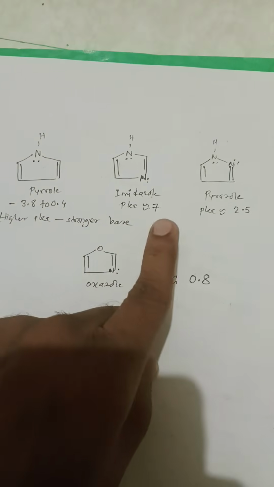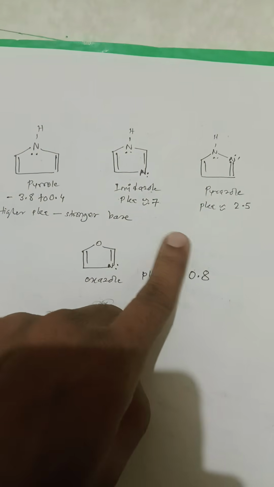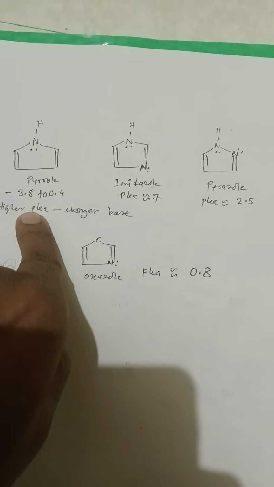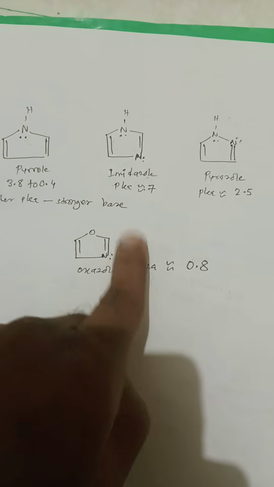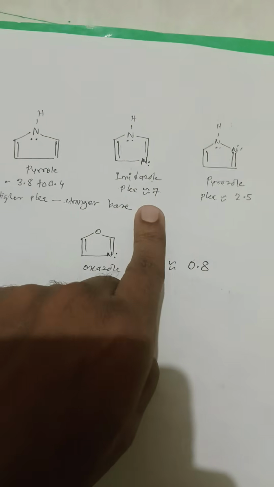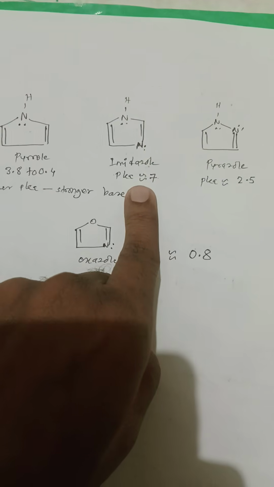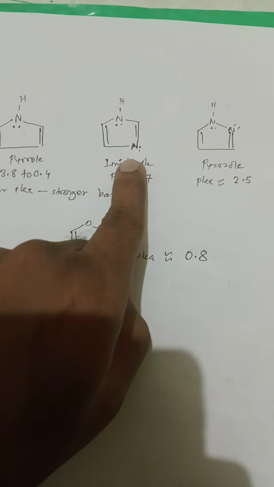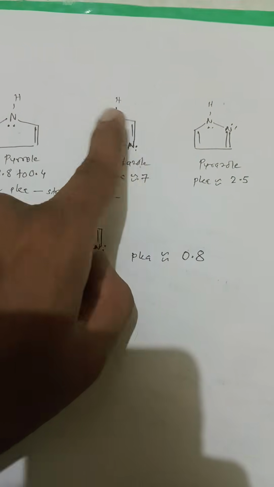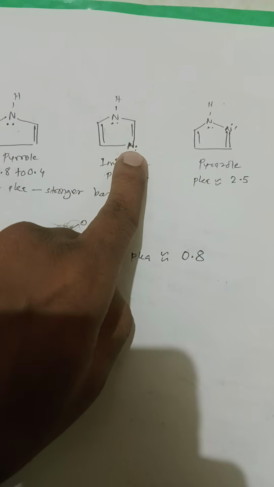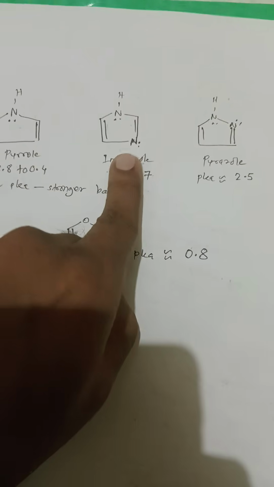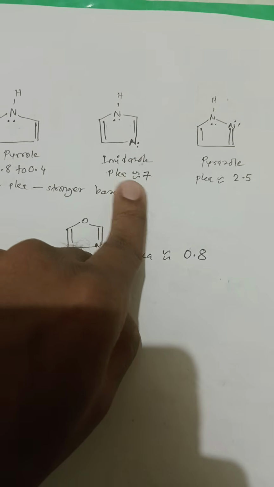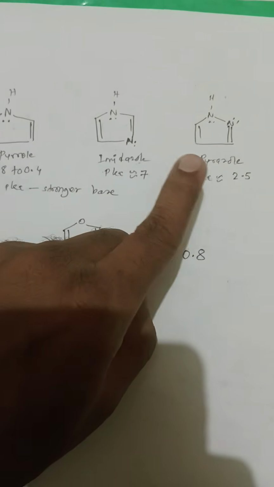Then if you see these two examples, these are intermediate. This is the lowest, the weakest base, then this is second last. This is the most basic. Why is it so? Because the lone pair of electrons is not part of aromaticity. They are available to be protonated, and therefore this has a pKa value of 7, the highest.